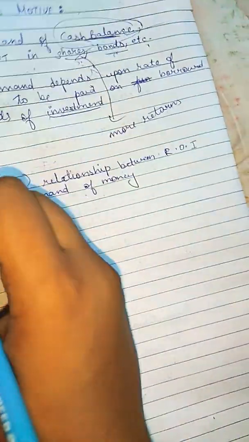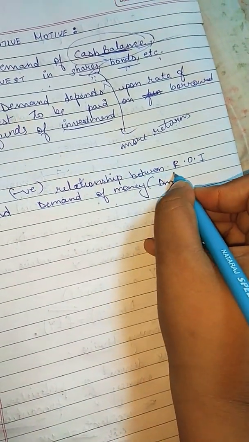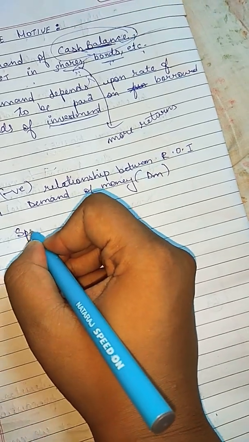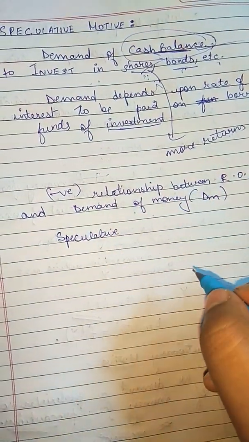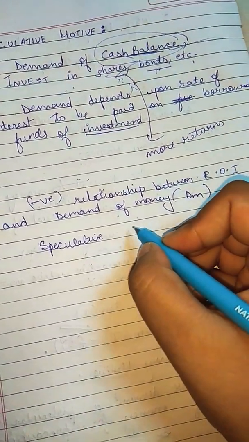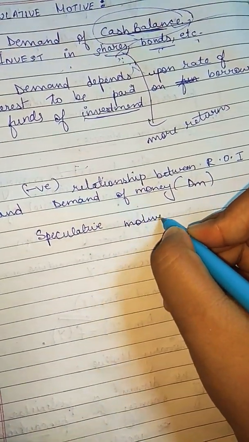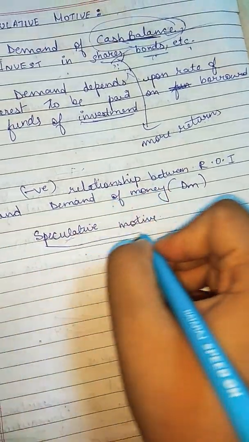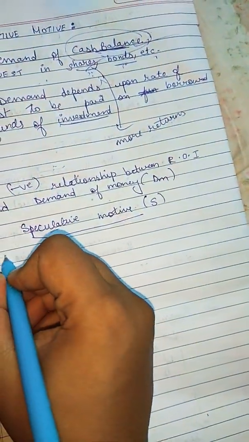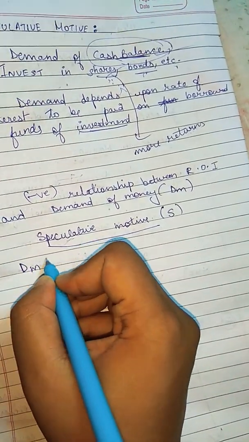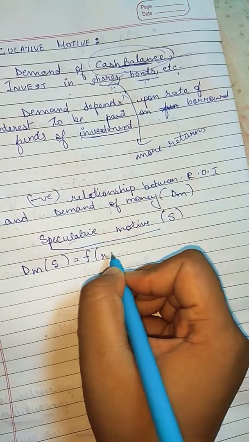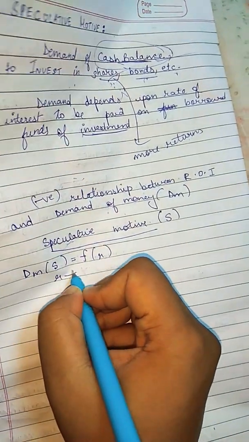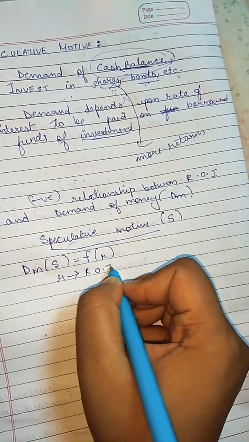Demand for money will be denoted as DM, and if we denote the speculative motive as S, this function can be written as DMS equal to function of R. Here R is nothing but the rate of interest.